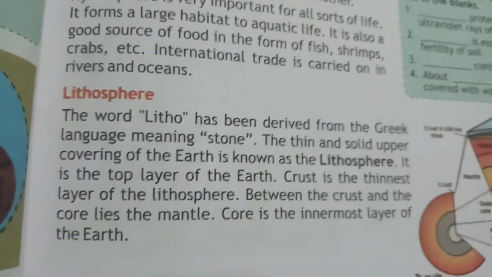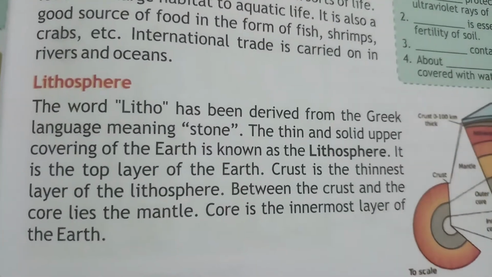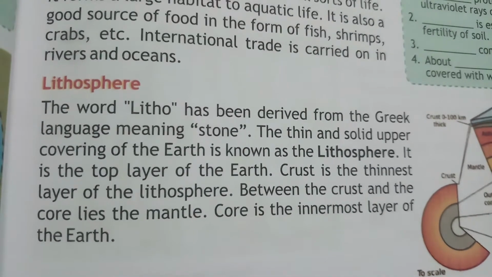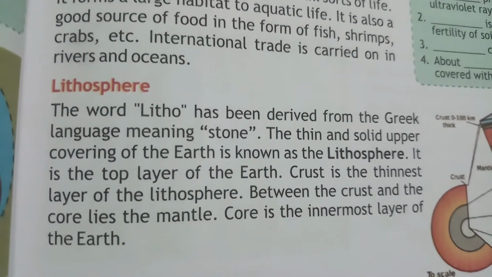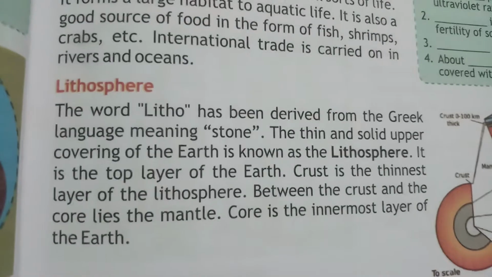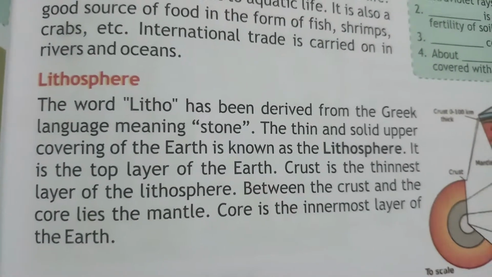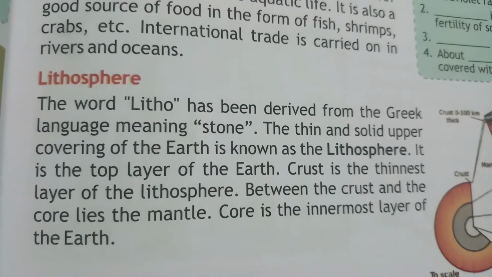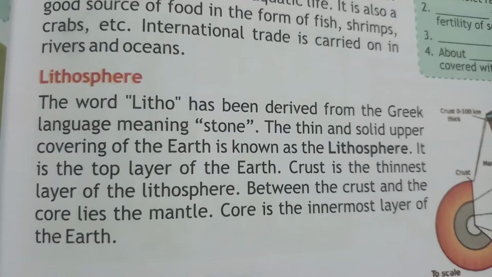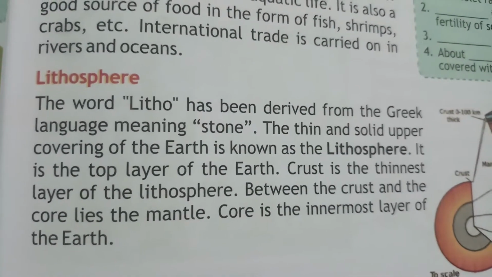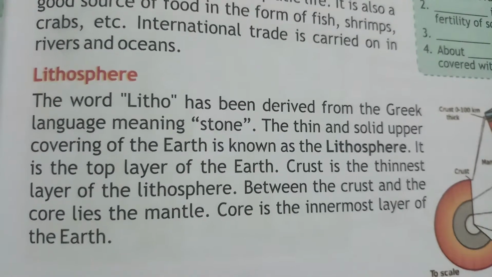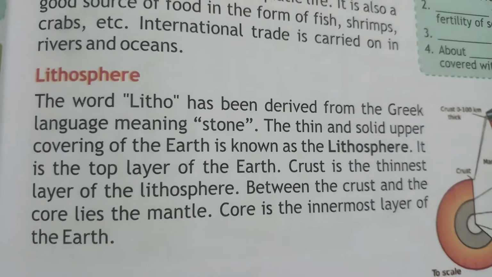Then we are talking about the lithosphere. The word litho has been derived from the Greek language, meaning stone. The thin and solid upper covering of the earth is known as the lithosphere. Is it the top layer of the earth? Crust is the thinnest layer of the lithosphere.